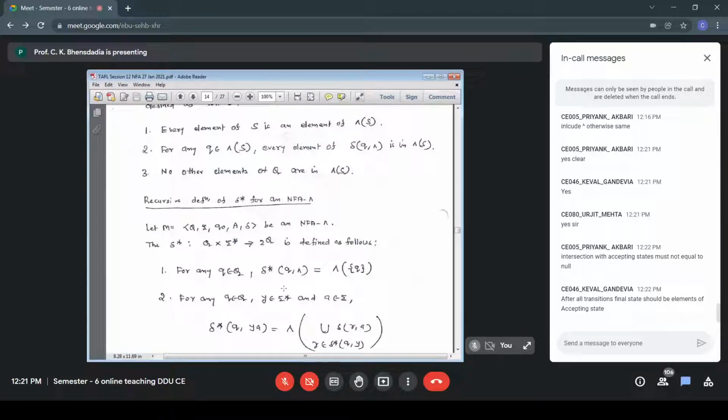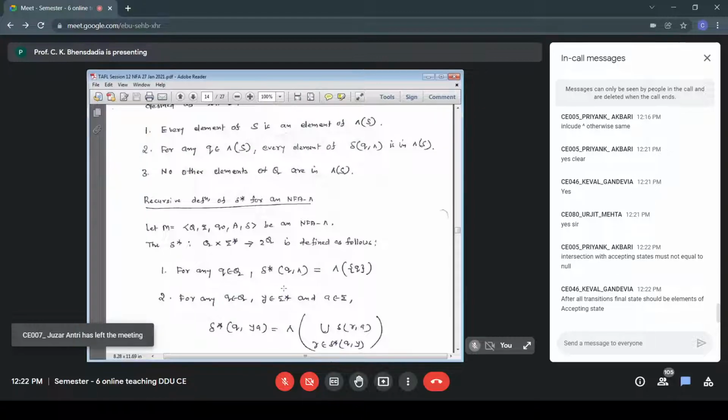Delta star Q0X, exactly. So the set delta star Q0X, because ultimately it is going to have some states. It is a set of states. Delta star Q0X intersection A not equal to phi. That is the condition for acceptance of a string in an NFA that we have previously learned.